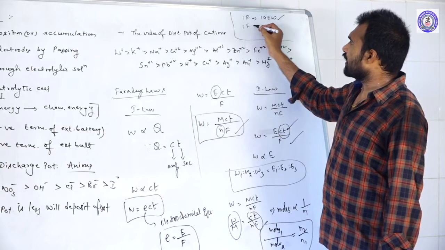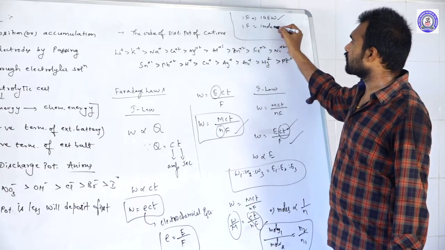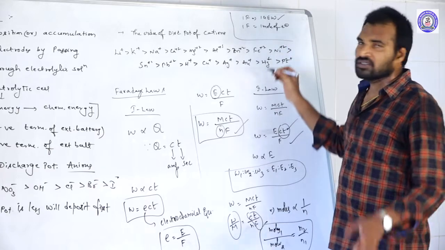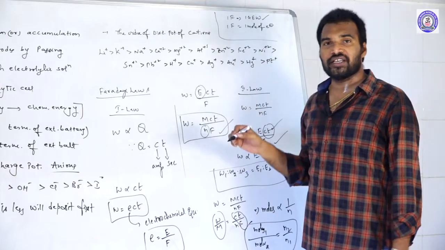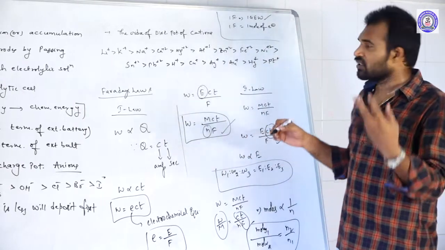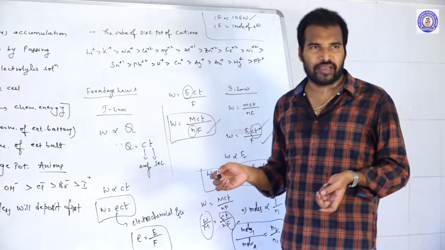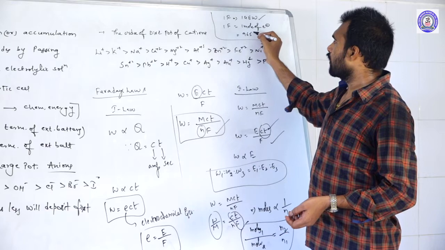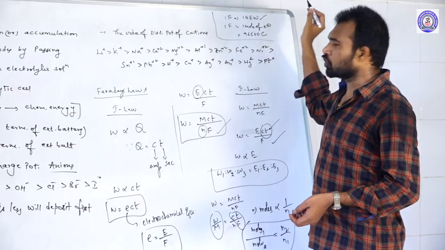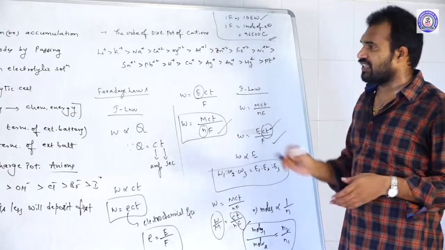And 1 Faraday is the charge carried by 1 mole of electrons. 1 mole has Avogadro number of electrons, and the charge on each electron is 1.602 into 10 power minus 19 coulombs. If you multiply both, 1 Faraday is equal to 96,500 coulombs. So this is about Faraday's relation.